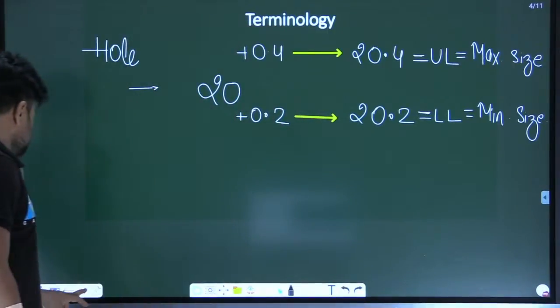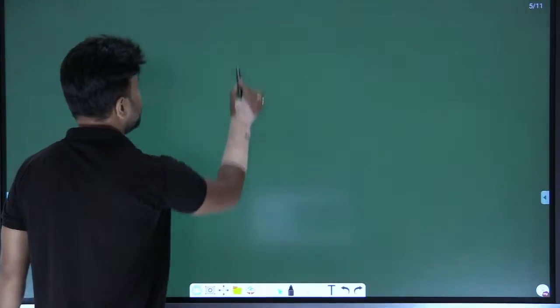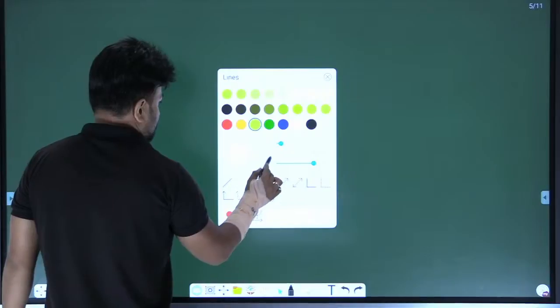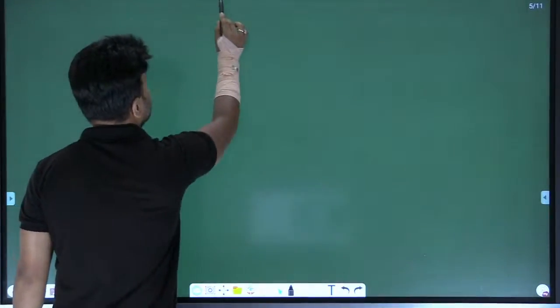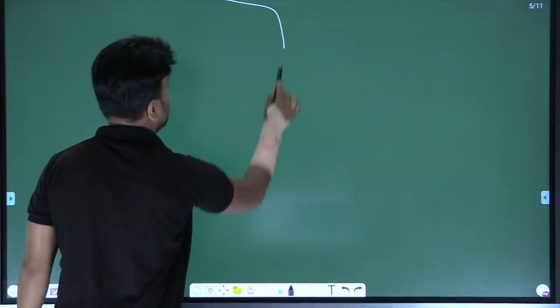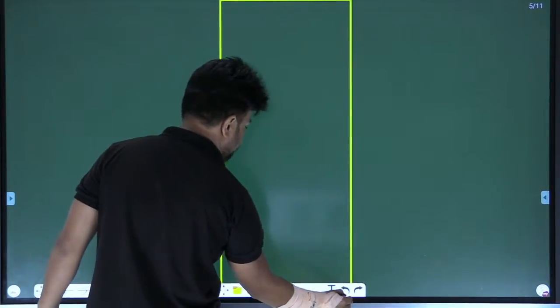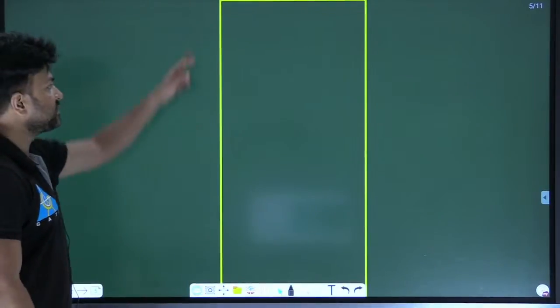Now, how can I represent this on a diagram? Let me draw a diagram. My dear, I am drawing a hole here. So, pay attention, please. Look, this is the hole. Actually, the line represents the hole.